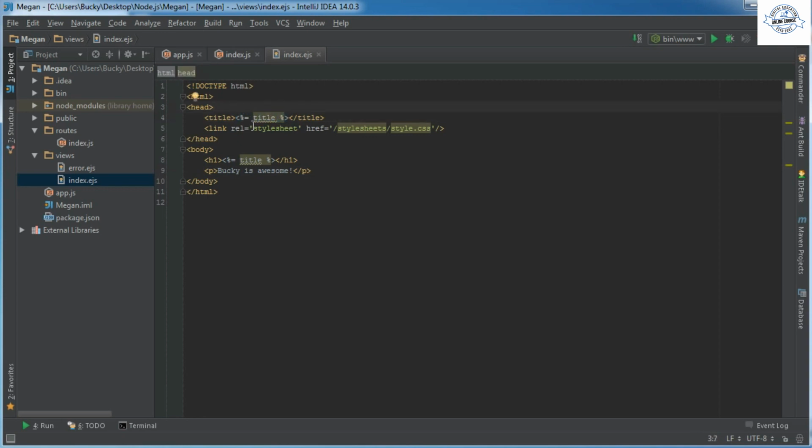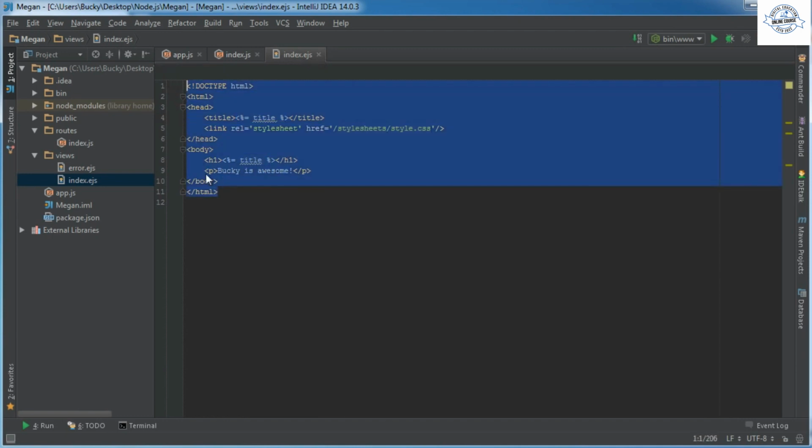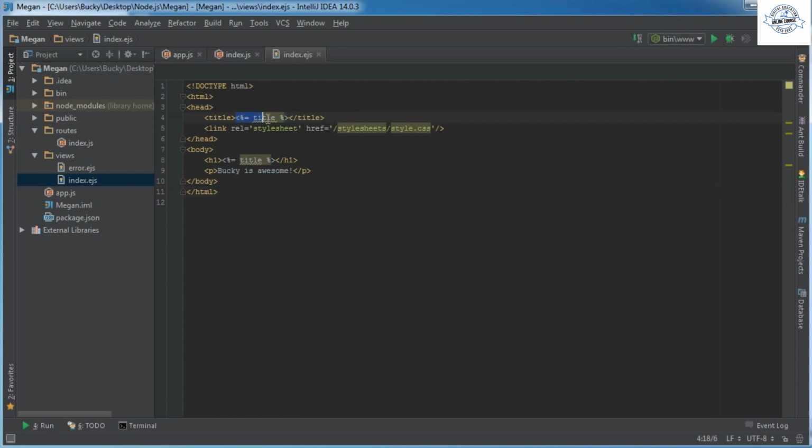I don't really recognize that. Care to explain, Bucky? Well, this is the EJS. By the way, EJS stands for Embedded JavaScript. So again, these files are pretty much HTML that you can stick JavaScript into. That's all they are. Nothing really too fancy about it.